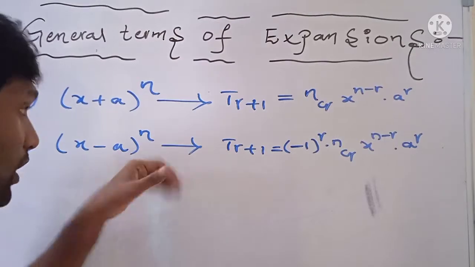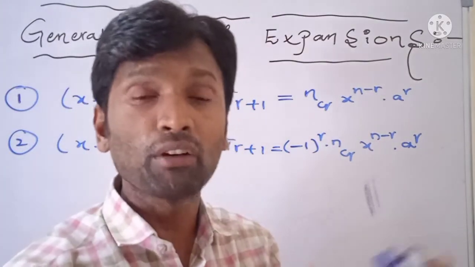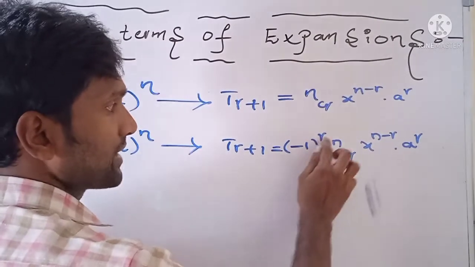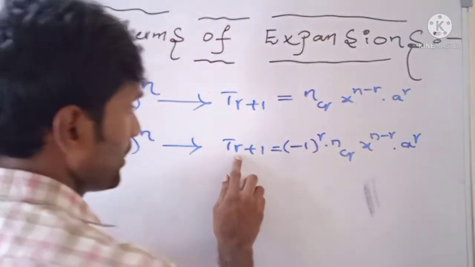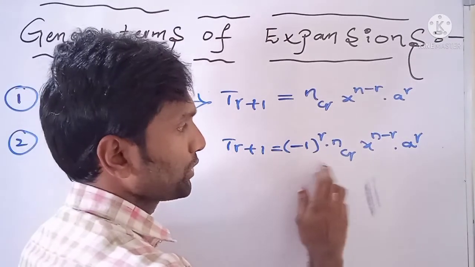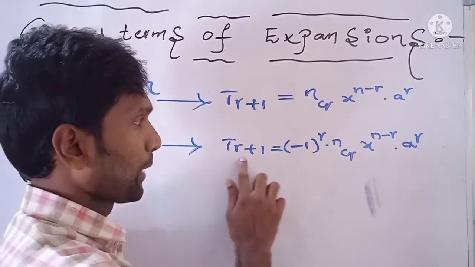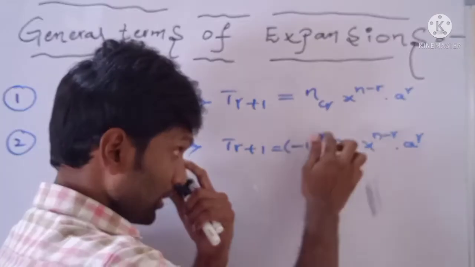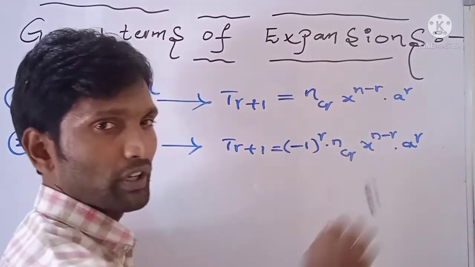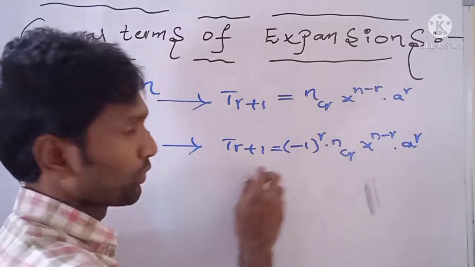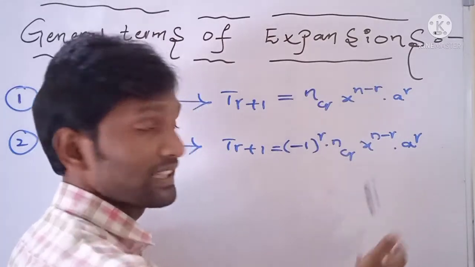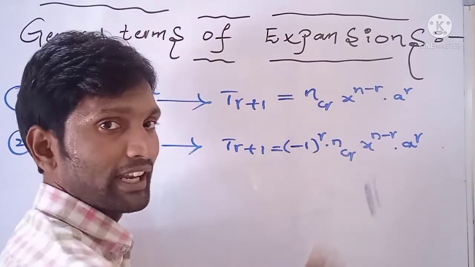But in the expansion of (x minus a) whole power n, the terms have alternating signs. That's why the multiple of a given term is (minus 1) whole power r. Suppose the value of r equals 0, anything power 0 means 1, into nC0 x power n a power 0. That means the first term is positive. Suppose r equals 1, (minus 1) whole power 1, nC1 x power n minus 1 a power 1. That means the second term is (minus 1) whole power 1, which means minus, and it is negative.